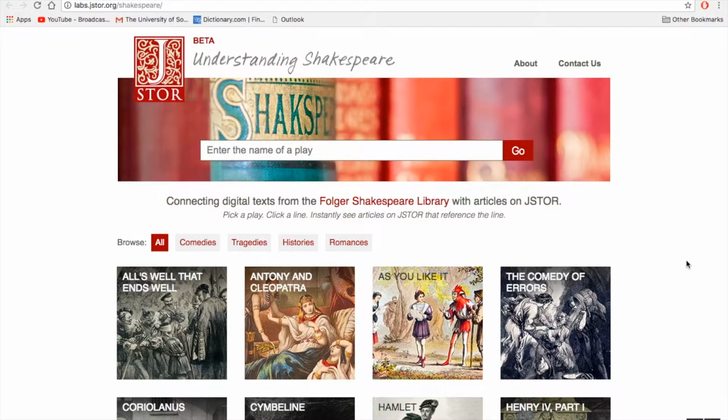Essentially, this tool looks at the text of Shakespeare's plays, which it gives you the text, and it has a corresponding link for the lines within each play that links to scholarly articles that have cited that particular line. So let's look at an example. I like Understanding Shakespeare, so let's look at his play As You Like It.